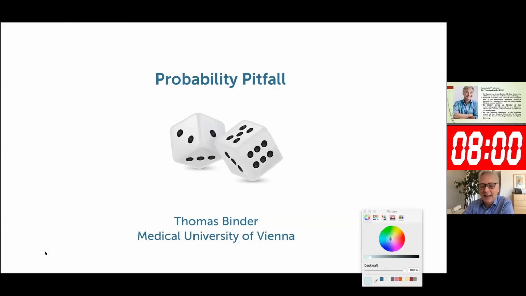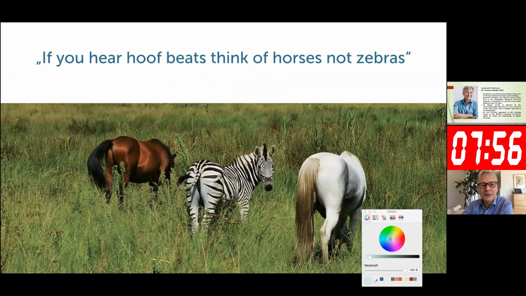So my case I will call probability pitfall, and it's a case that I experienced many years ago, as you will see. In a way, I can phrase this case with a quote that many of you might have heard: if you hear hoofbeats, think of horses, not zebras. This is what we usually try to do in clinical practice. We look for the obvious first, and we sometimes forget that there might be surprises along the way.